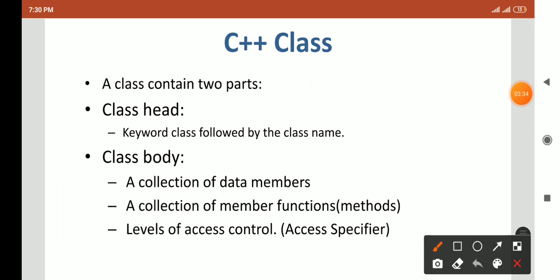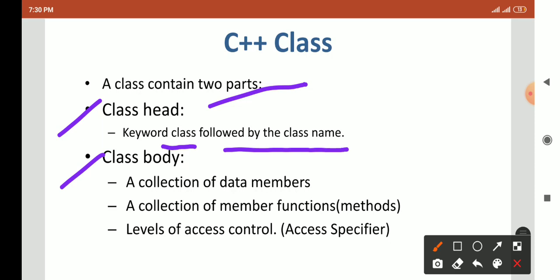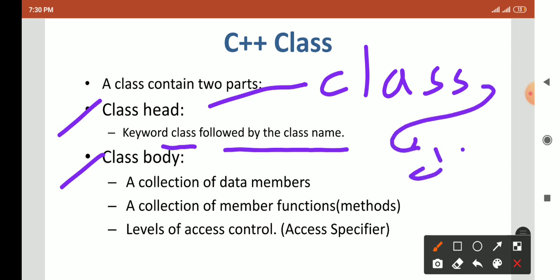Now we are going to understand the C++ class structure. It contains two parts. The first part is the class head and the second is the class body. In the class head, there is a keyword in C++ called class. Class is a keyword present in C++, and then you have to follow it with the class name. So this is the syntax for the declaration of a class.